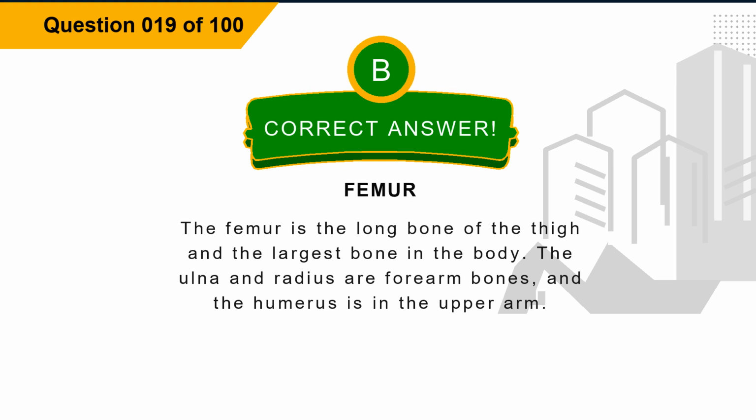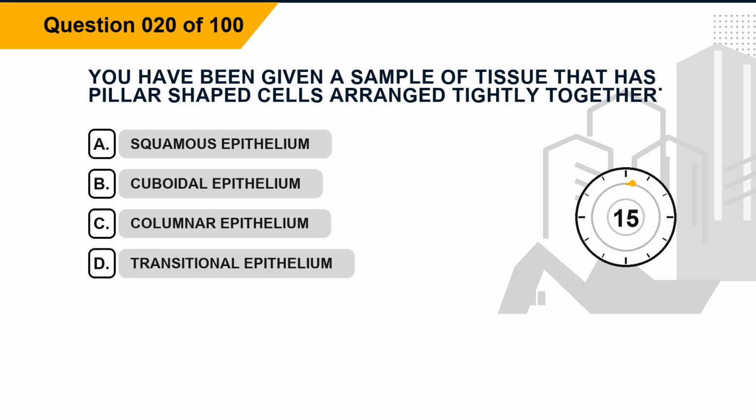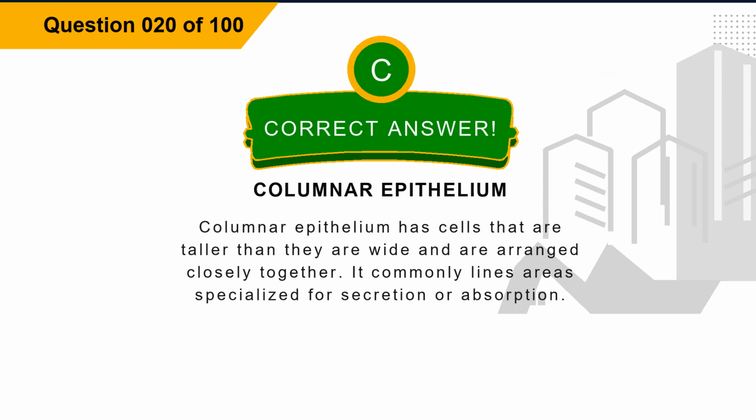Explanation: the femur is the long bone of the thigh and the largest bone in the body. The ulna and radius are forearm bones, and the humerus is in the upper arm. Question 20. You have been given a sample of tissue that has pillar-shaped cells arranged tightly together. Option A, squamous epithelium. Option B, cuboidal epithelium. Option C, columnar epithelium. Option D, transitional epithelium. The correct answer is option C, columnar epithelium.